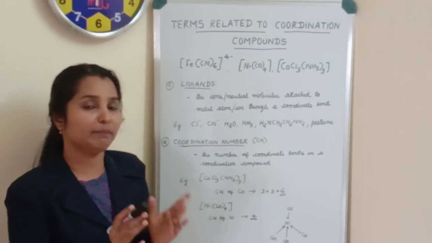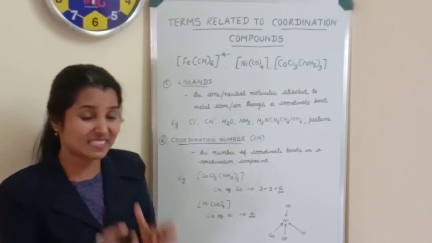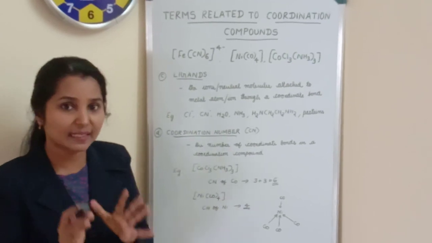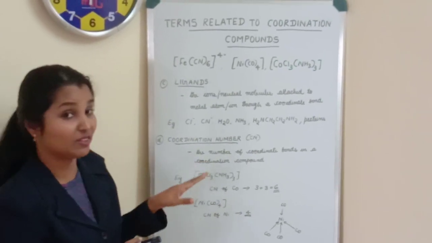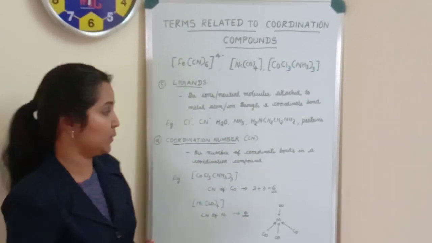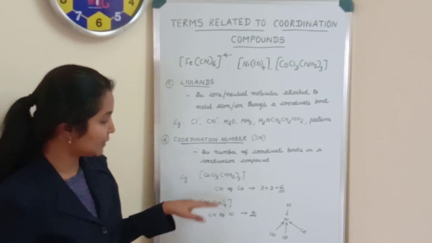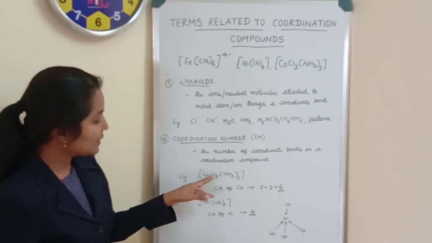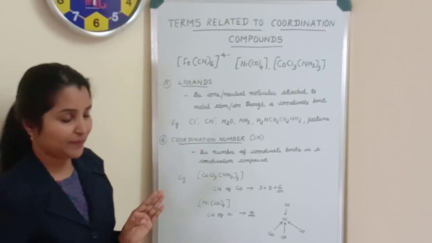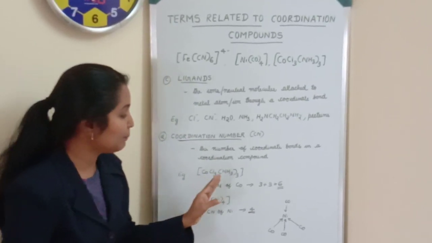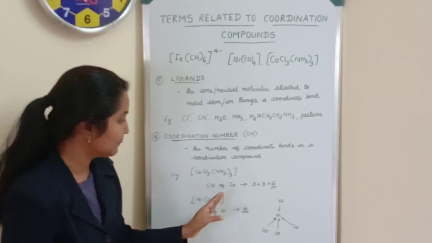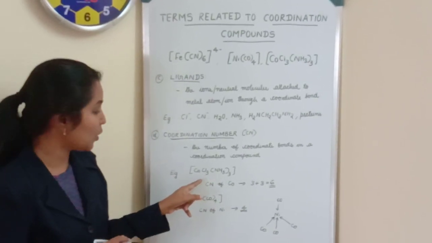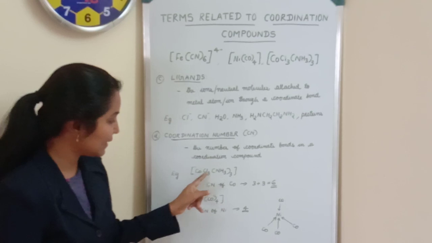So how many coordinate bonds are present in a coordination compound? That number is known as the coordination number of the central metal atom or ion. I have taken two examples here so that you will be able to understand it better. [CoCl3(NH3)3]. So the coordination number of cobalt here: there are 3 chloride ions attached to